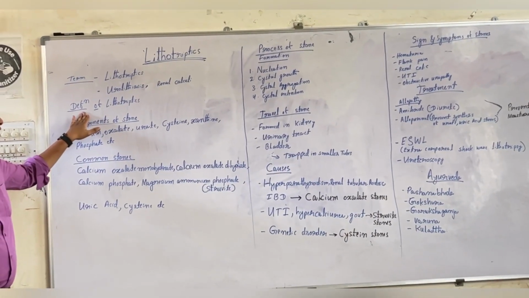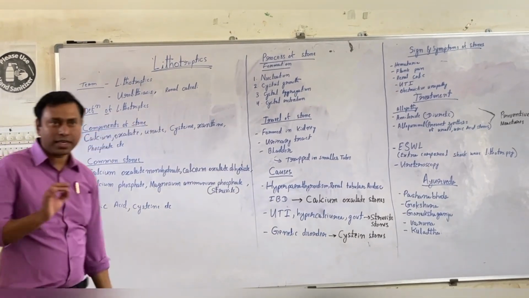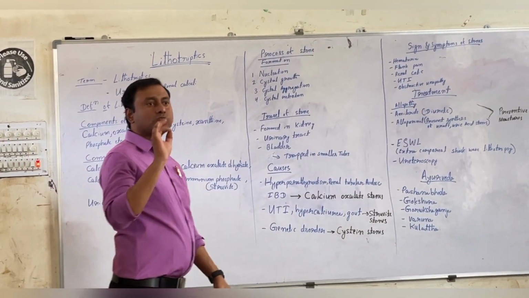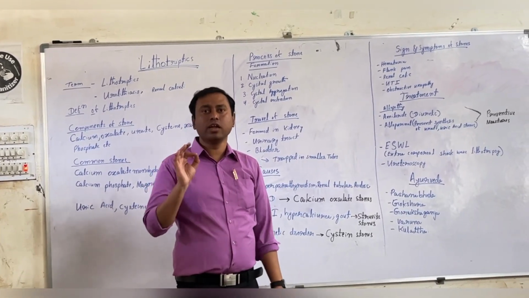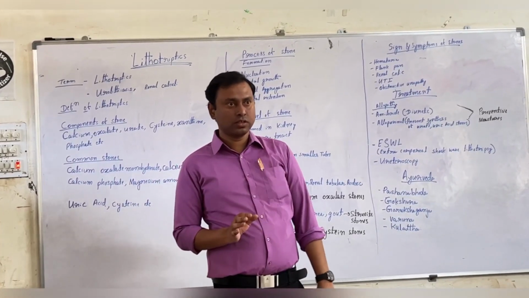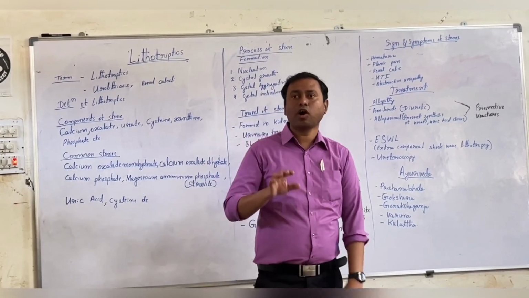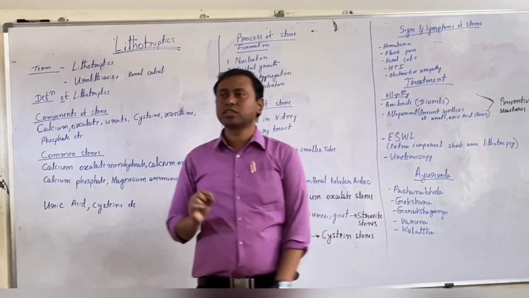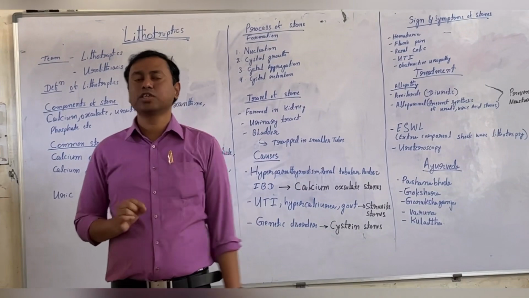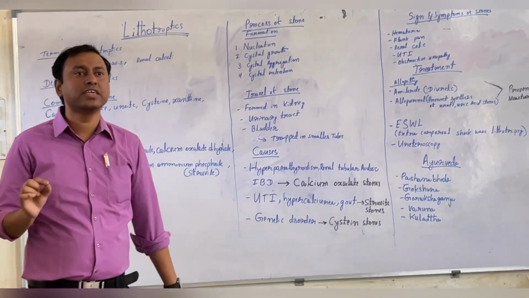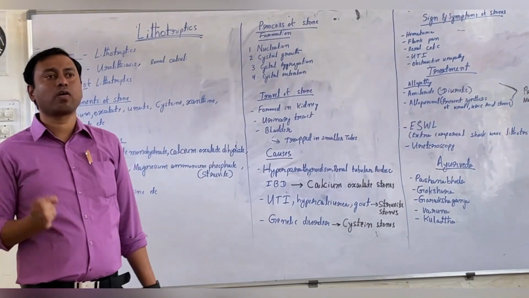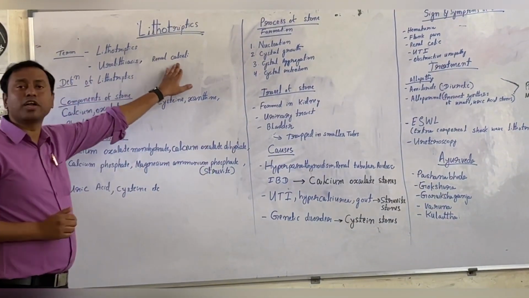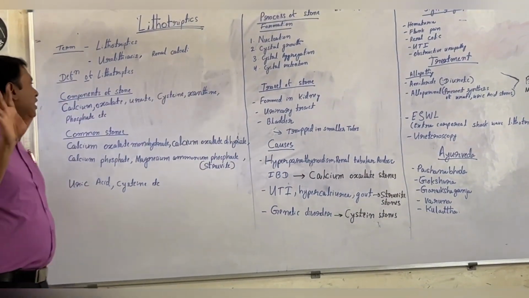Next, the definition. Lithotripsy drugs are the drugs which break down the kidney stones. In other words, how we will write it: the drugs which break down the kidney stones or dissolve the kidney stones and prevent the formation of kidney stones are called lithotripsy drugs. This is the definition.